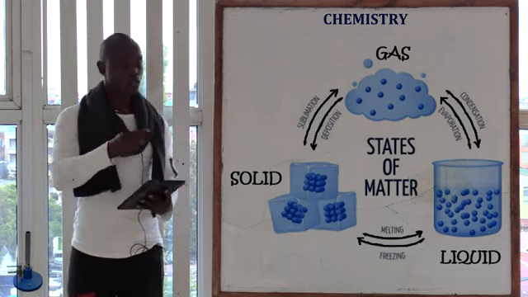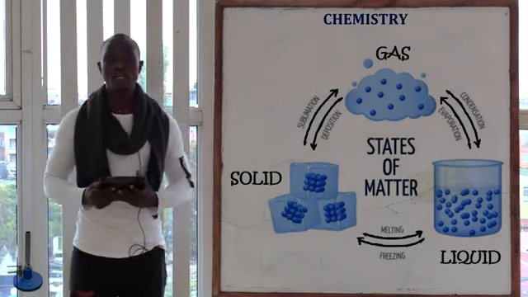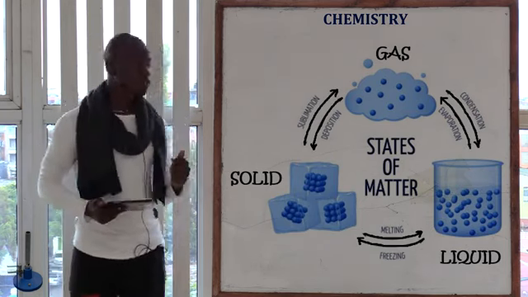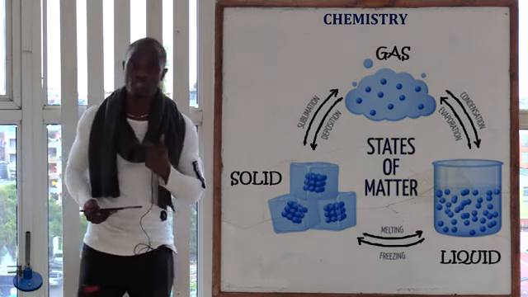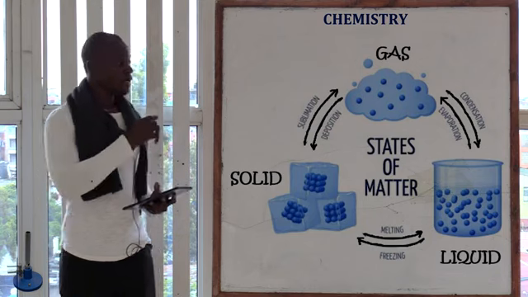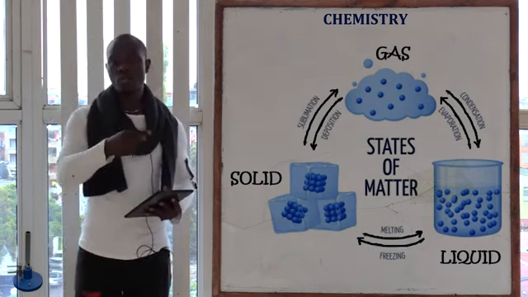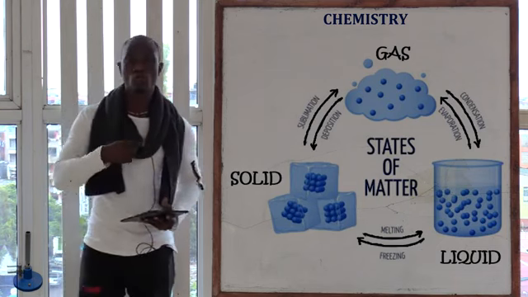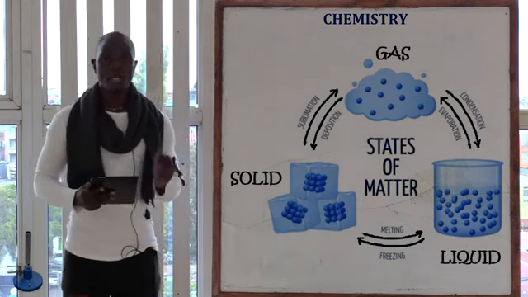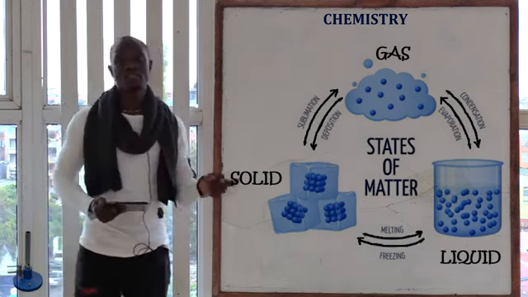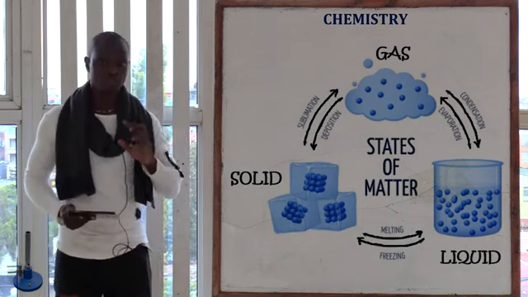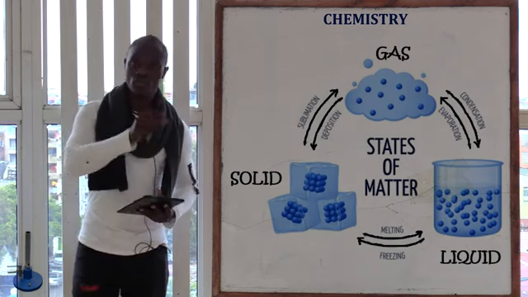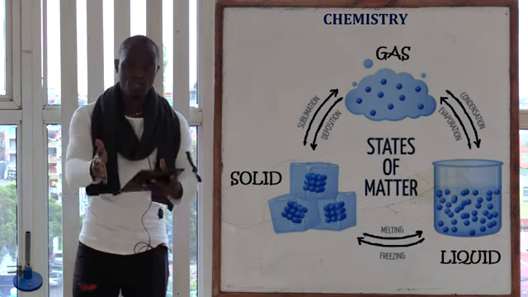Don't forget that. Going to the other side whereby the temperatures are now reducing, the process whereby gases change to liquid is called condensation, and the process whereby liquids change to solid is called freezing. So remember, when solid changes to liquid and liquid changes to gas, there is an increase in temperature. When gas changes to liquid and liquid changes to solid, there is a decrease in temperature. Now, the process whereby solid changes straight to gas is called sublimation. Sublimation is the process whereby a solid changes straight to gas, skipping the liquid phase.